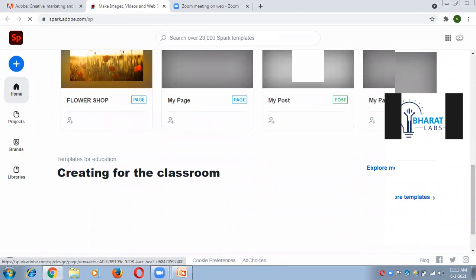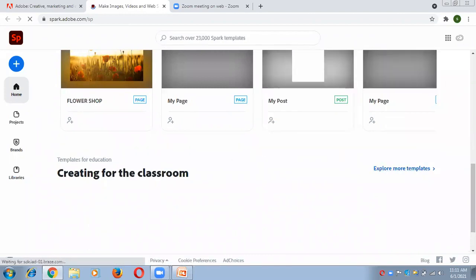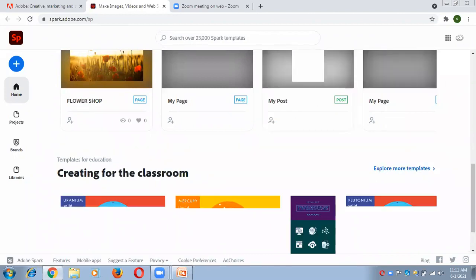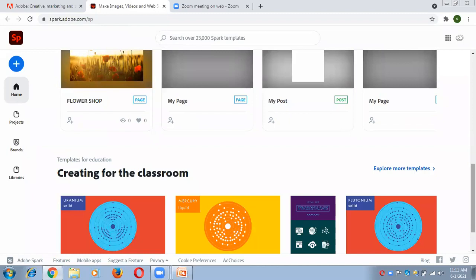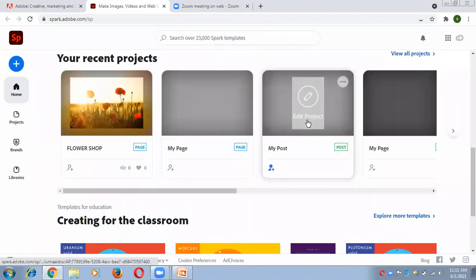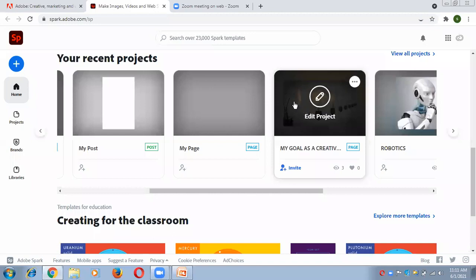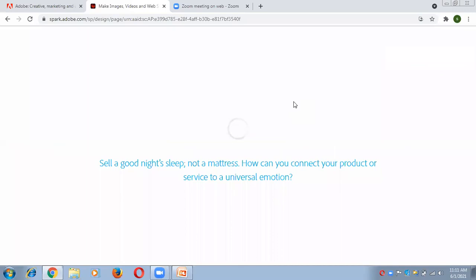I'll show you; it takes some time. Yes, now it is properly loading. Yes, this is the web page which I have already created.